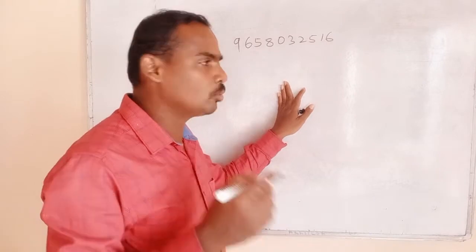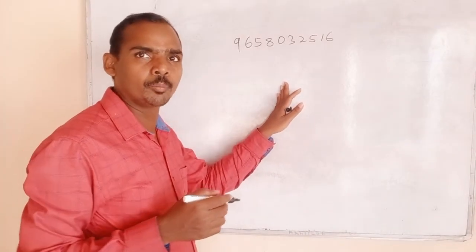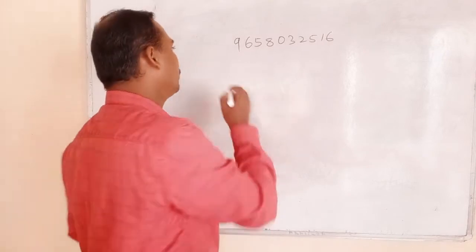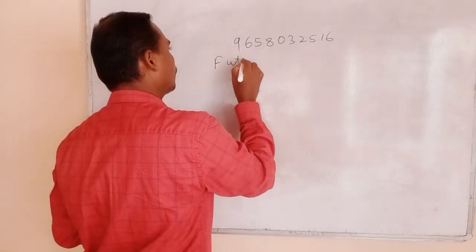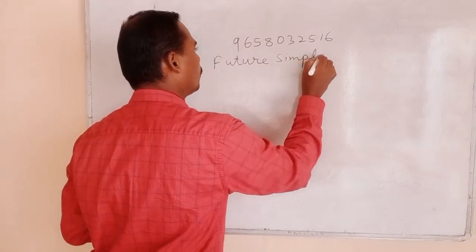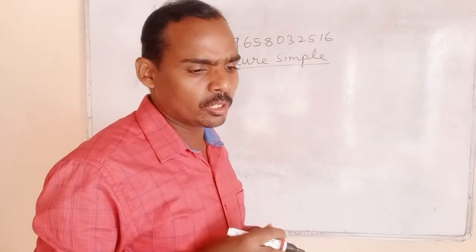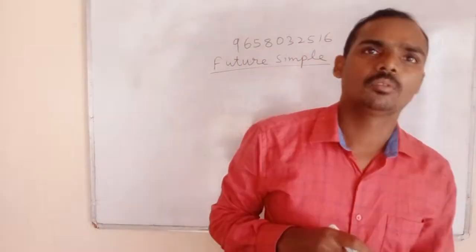So now I will give one example or format of future simple. In future simple, what is the rule?